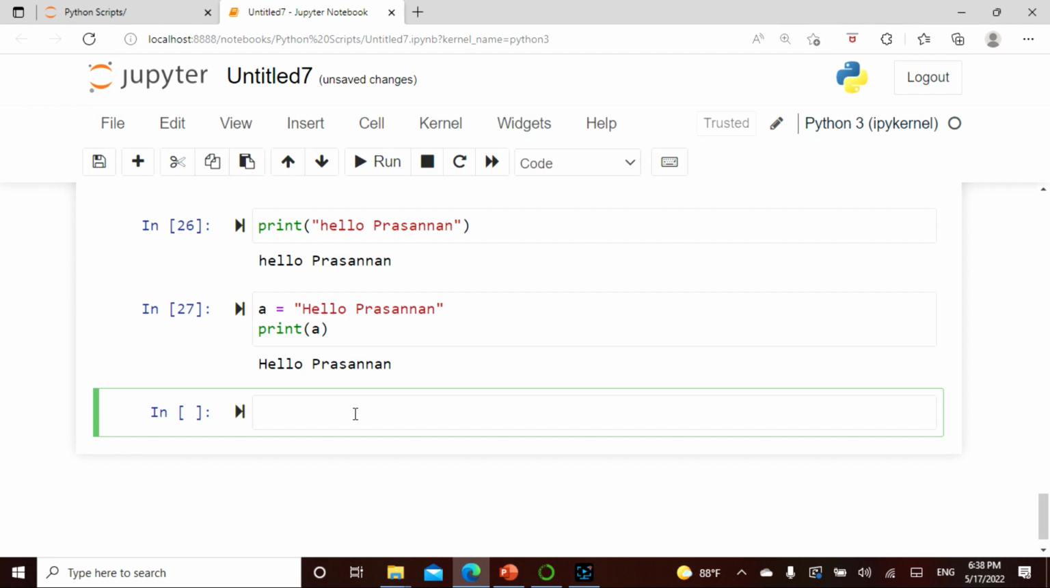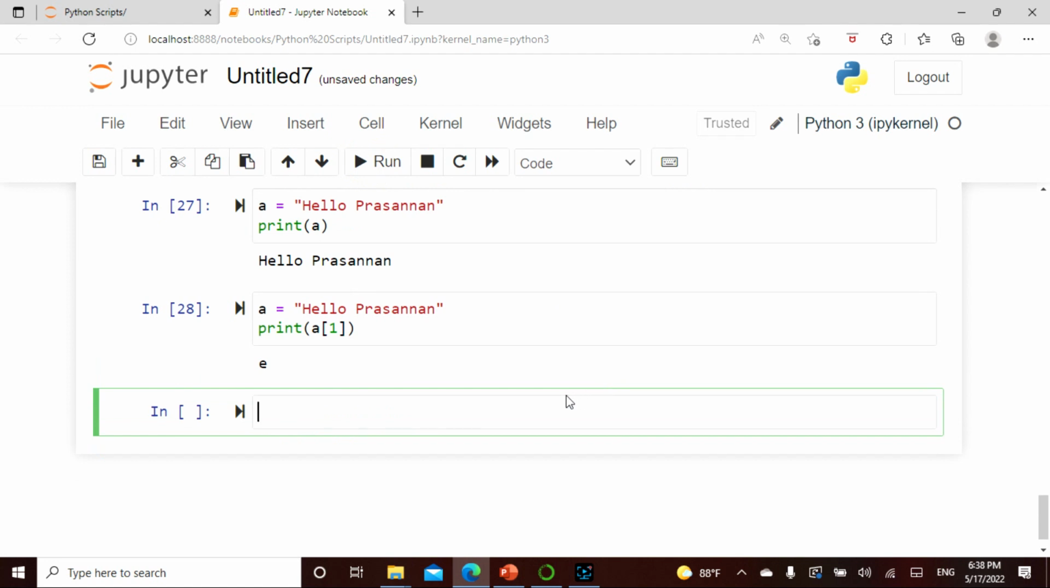I can also make something slightly interesting for you before we get into it. When I say hello Prasannan, I'm going to say print a in square brackets of 1, and let's see what happens. See, it only gave me e. So the very first one is 0, then 1, it goes from here. The reason I gave you this is to see how slicing works.